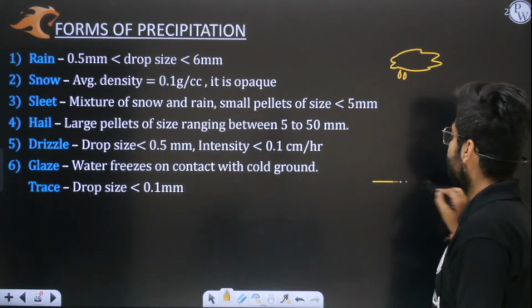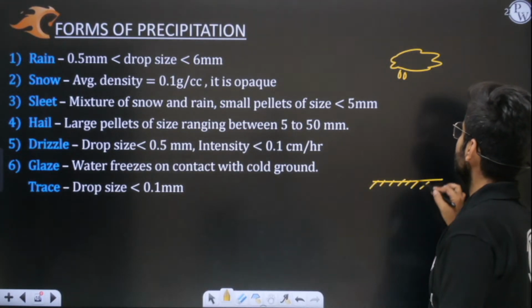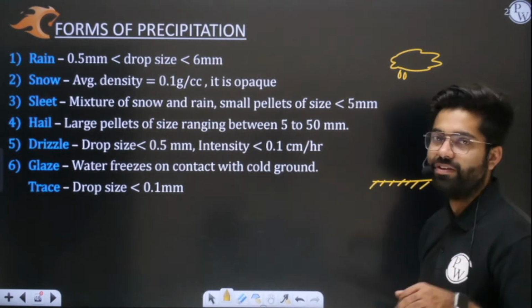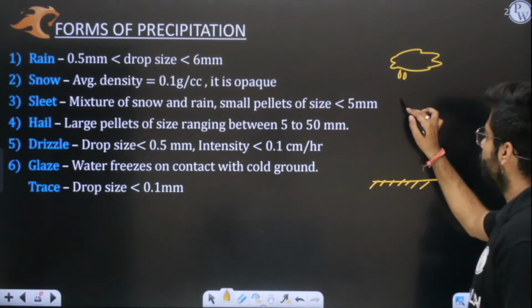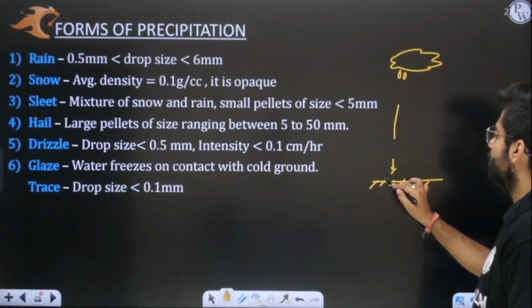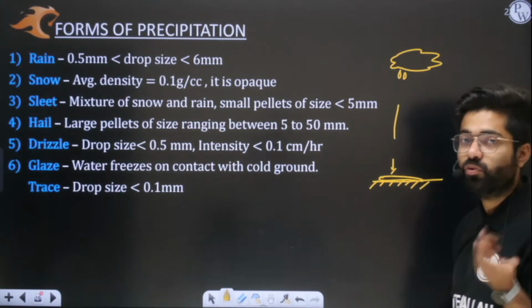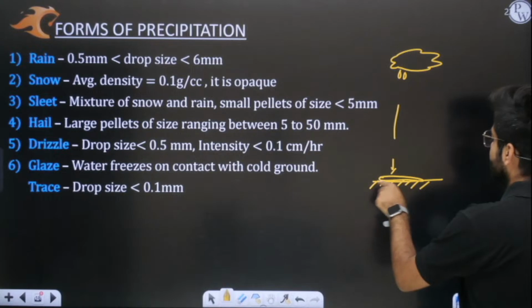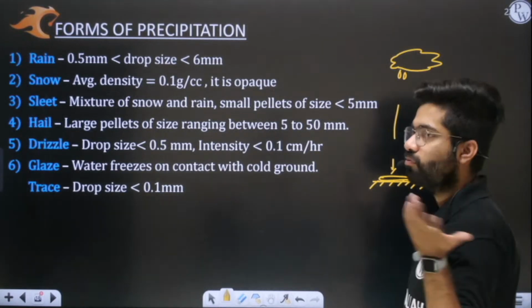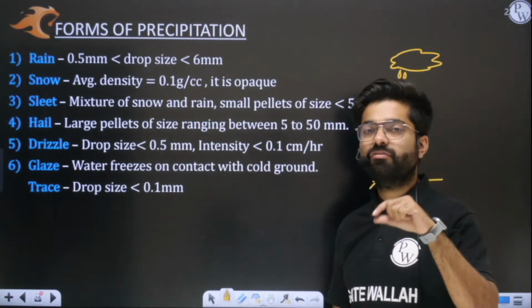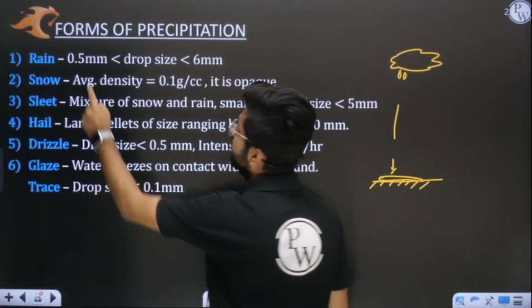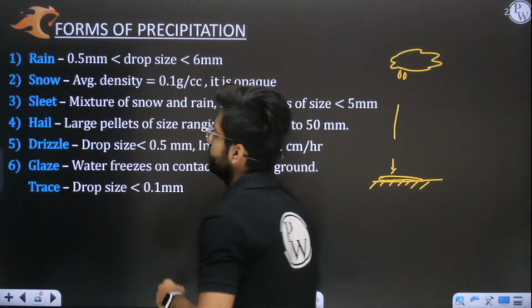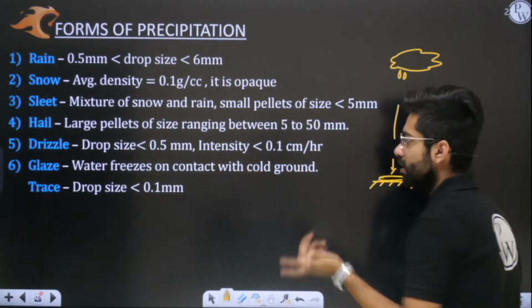But imagine when it is coming to the ground, and because this ground is very cold, the drop of water has frozen on reaching the ground. Then I will say that this is a sheet of ice, it's not water anymore. So this form of precipitation will not be counted in rain, but it will be counted in glaze, because water freezes on contact with cold ground.